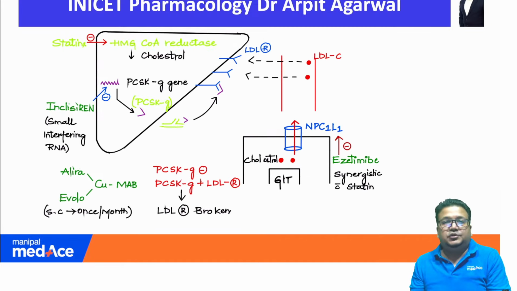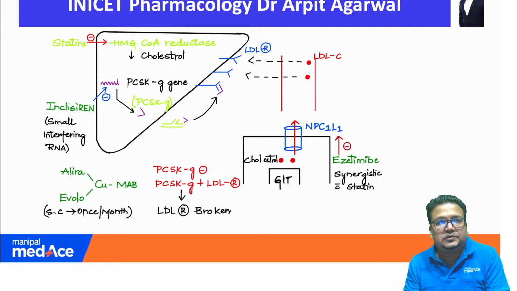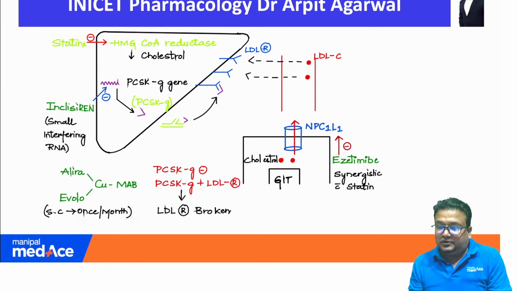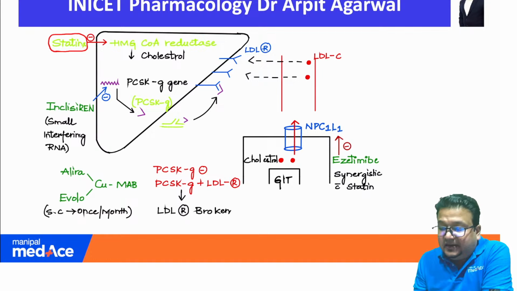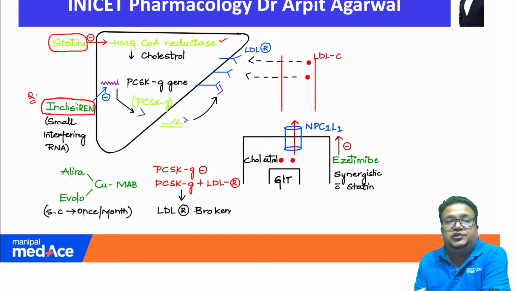Let us see. This is a simple slide in our notes, directly taken from our notes, where you can see the mechanism of all important lipid lowering drugs. You can see here that the statin mechanism is shown. They inhibit HMG coenzyme A reductase, number one. You can see another drug, inclisiran, very important, and this is going to be an expected question in either NEET or upcoming INICET.